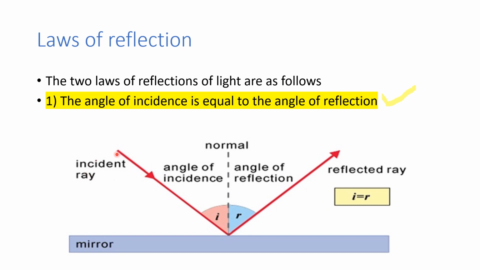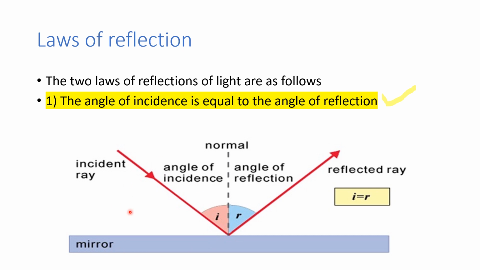The first term is incident ray. So what is incident ray? The ray of light which falls on the mirror's reflecting surface is called the incident ray.